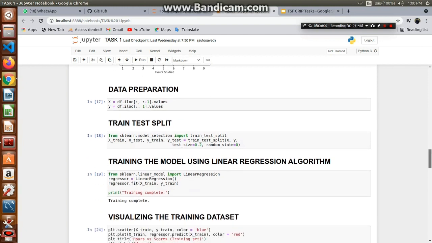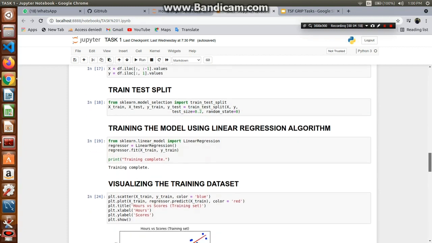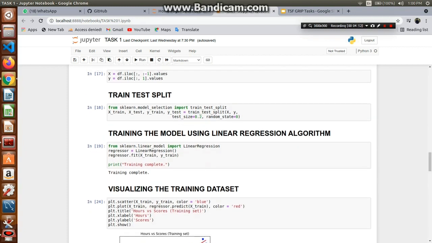So we'll put all the features. As there are only two attributes, there is only one feature, that is the hours, and the output, what we want to know, is the score. So in x we will put the hours, and in y we'll put the scores.